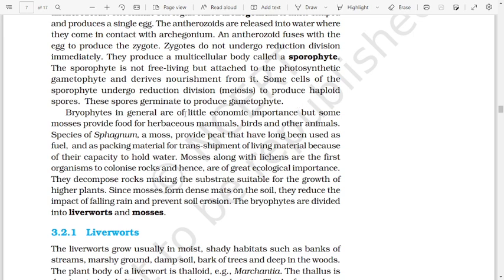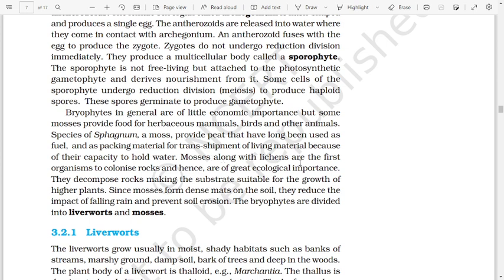Bryophytes in general are of little economic importance, but some mosses provide food for herbivorous mammals, birds, and other animals. Species of Sphagnum, a moss, provide peat that has long been used as fuel and as packing material for transshipping of living material because of their capacity to hold water.